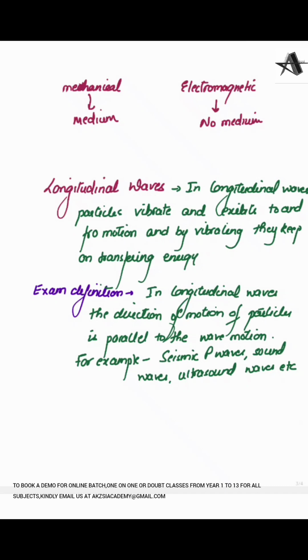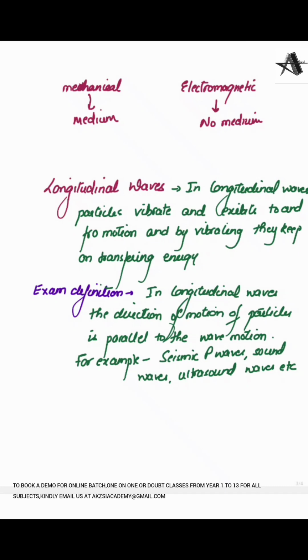And some examples of longitudinal waves are seismic P waves, sound waves, ultrasound waves, etc. If you learn 2 or 3, that will be more than enough. But at least you should be aware. They can ask you, okay, tell us whether these waves are which type of waves, longitudinal or transverse, in an objective question also. So at least you should be aware of it. But on the whole, you should be learning these three, because while answering, if it's a 2 marker, you have given the definition, but it will be a great add-on if you give an example of the type of waves. 1 or 2 would work.